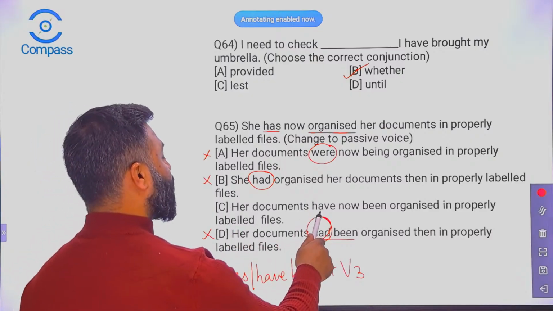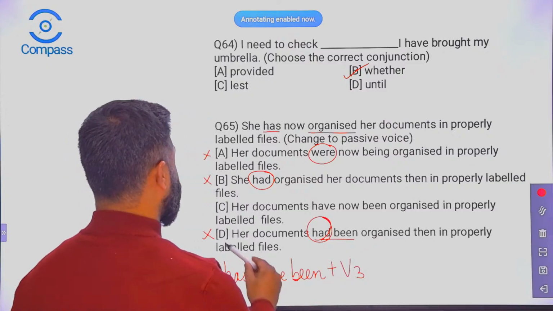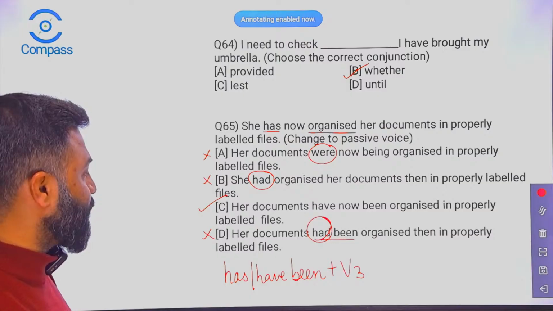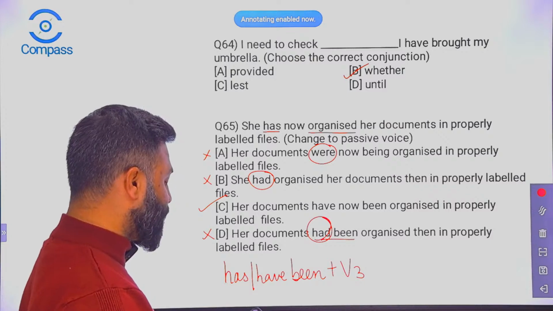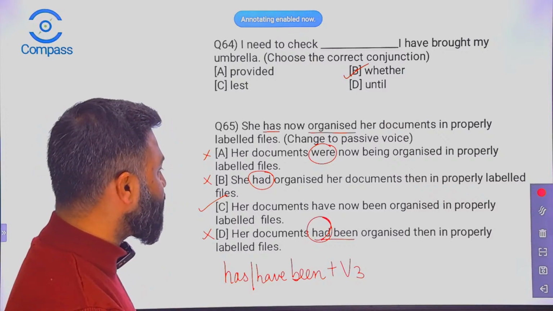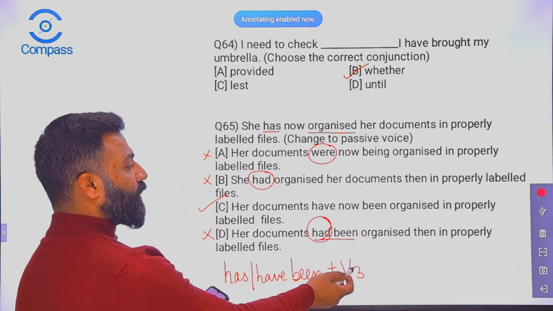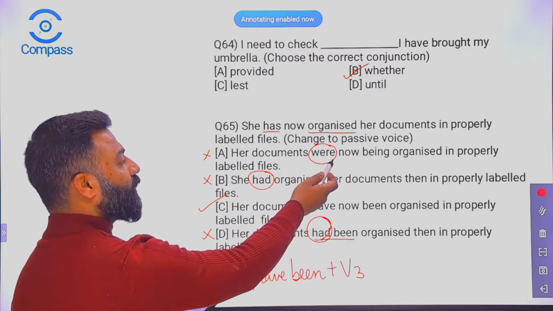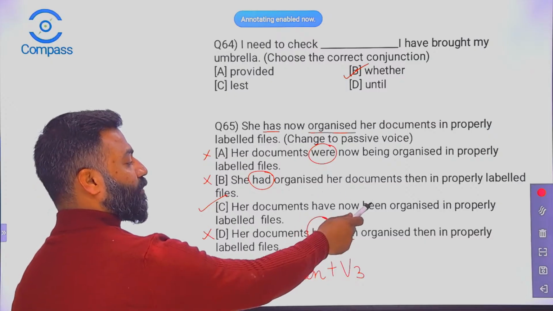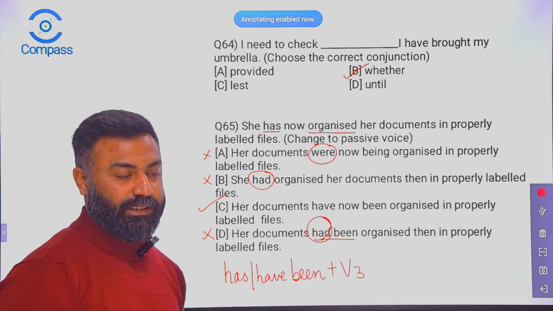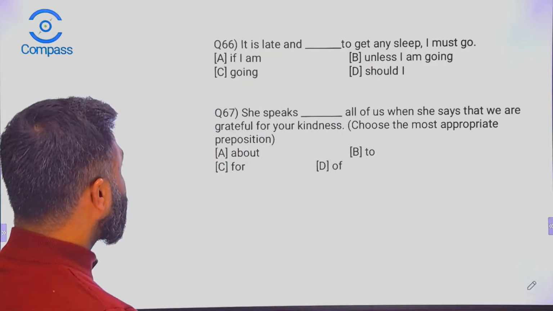Her documents have now been organized in properly labeled files. So that's the right answer. C is the right answer. If you know the structure of the passive voice, that becomes very easy to find out. I knew the structure is has or have, been plus V3, so I didn't find any has or have here. Had, and then again had, so I was left with have and been and then organized V3. That's how you identify. Okay, next question in line.